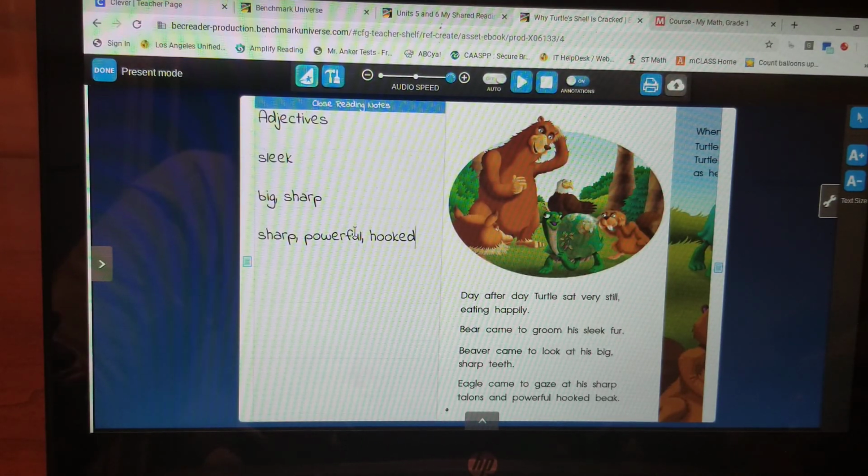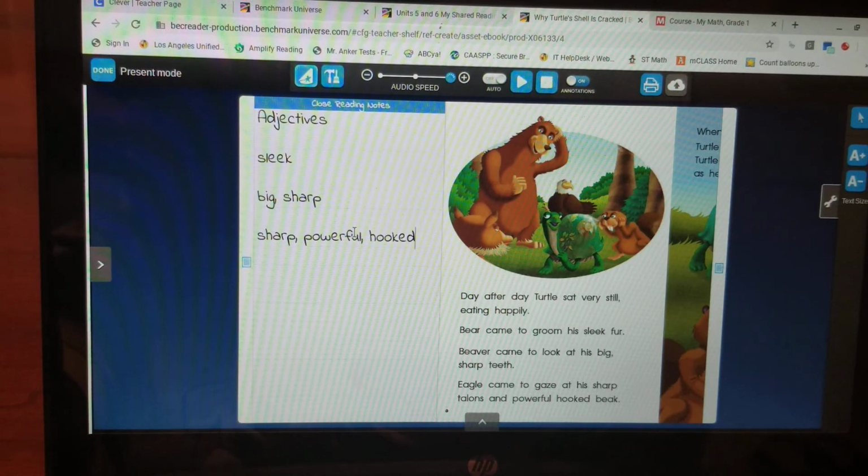It gives more information. And when you have details describing your nouns, it helps the reader to imagine what you're writing about. So it helps with visualizing. Okay.